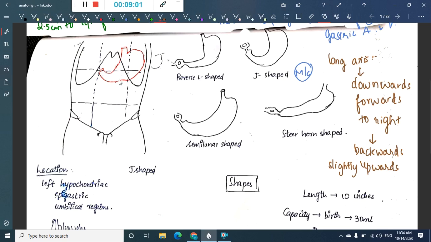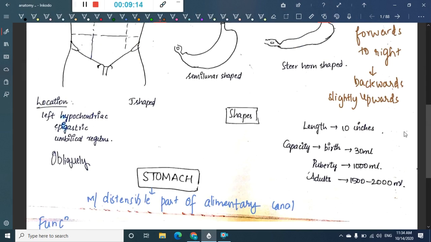Next, the other shapes include reverse L shaped, semi-lunar shaped and steer horn shaped, but the most common shape is the J shaped stomach. The length of the stomach is 10 centimeters. At birth the stomach has a capacity of 30 ml. At puberty it has a capacity of 1000 ml, and in adults it has a capacity of 1500 to 2000 ml.